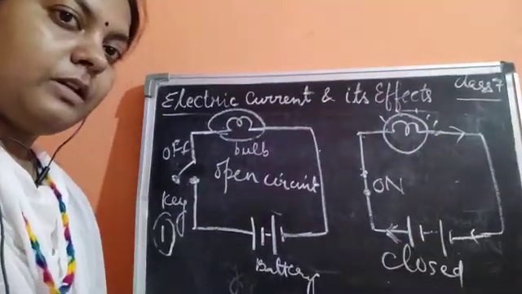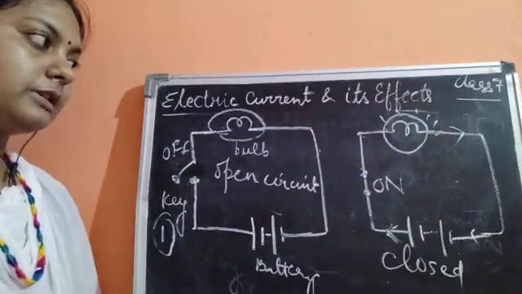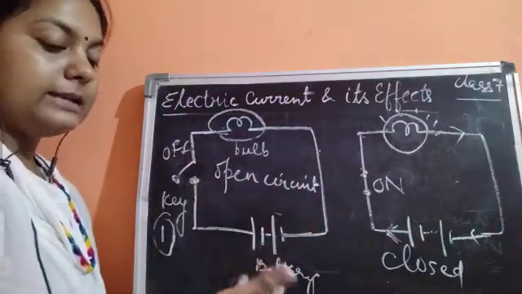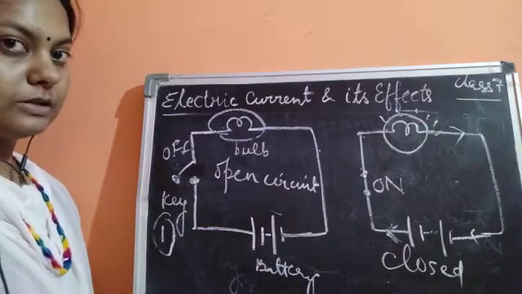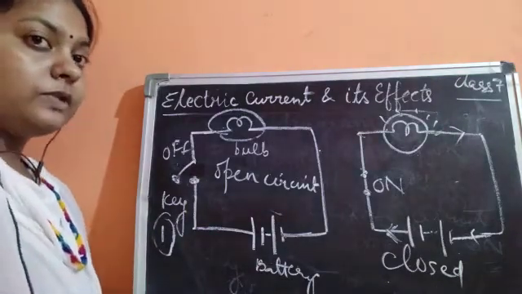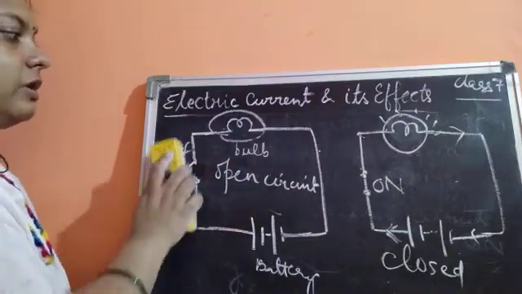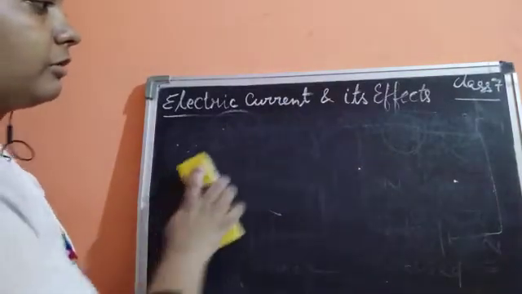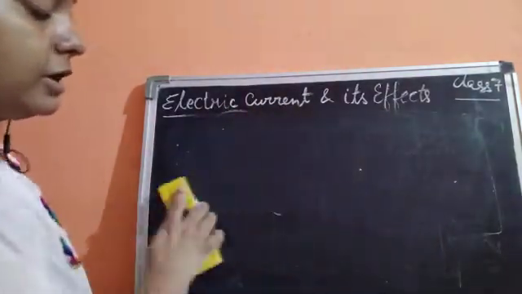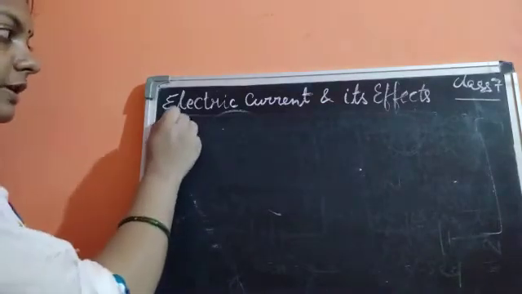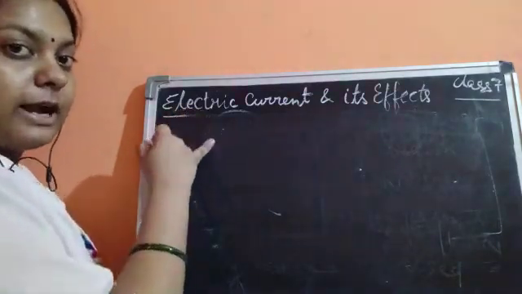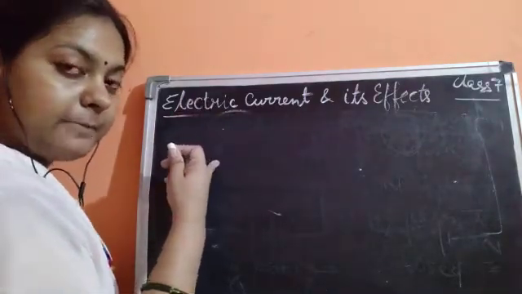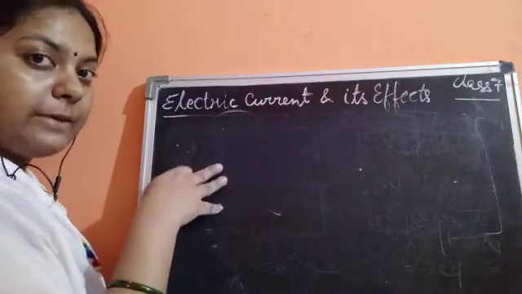Now we have seen this is a closed circuit, this is an open circuit. How can we recognize whether it is a closed circuit or an open circuit, or whether the current is flowing or not? We have already understood now how to draw a circuit diagram, children. If you are required to draw a circuit diagram, and it is said to use two cells, what are the things required for making a circuit? Now everybody has understood. If I give you a question, you have to draw a circuit diagram with the components which I am going to decide.